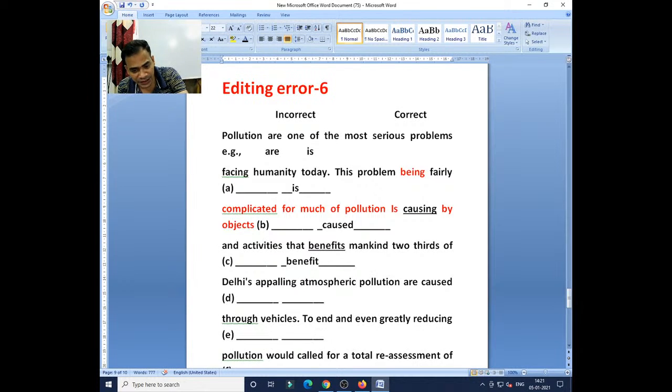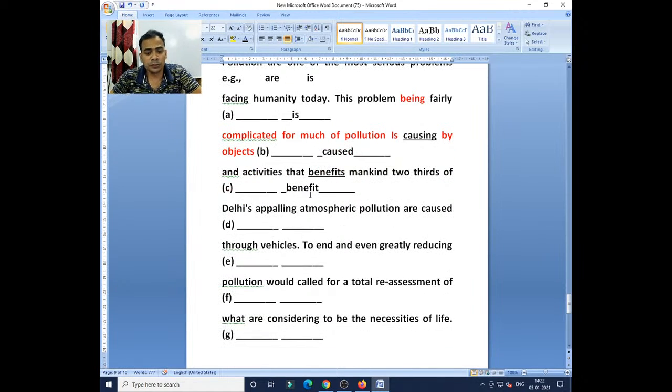So your noun is in plural form, so you have to select the plural verb, subject verb agreement. Clear? So objects and activities that benefit mankind, 2/3 of Delhi's appalling atmospheric pollution are caused.